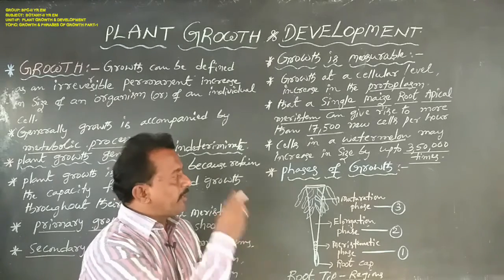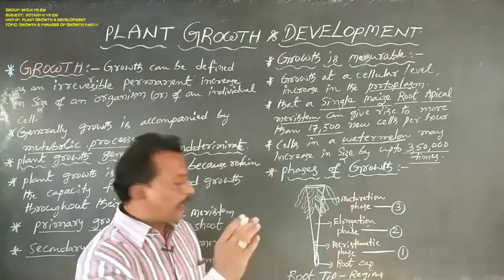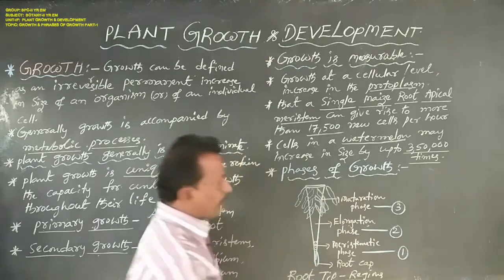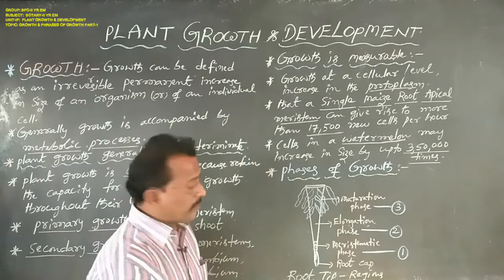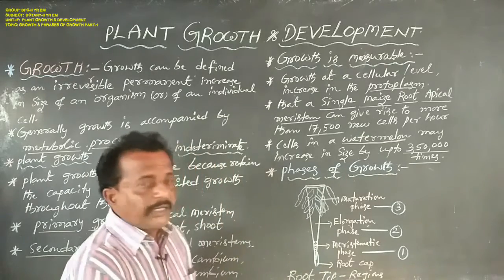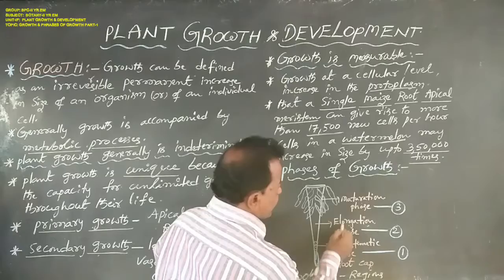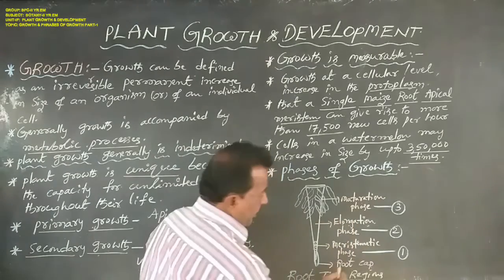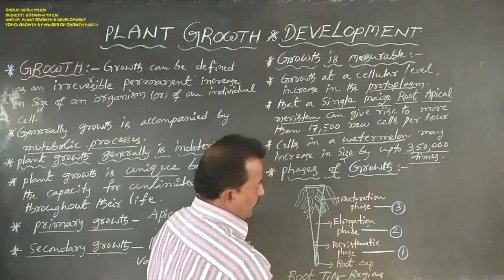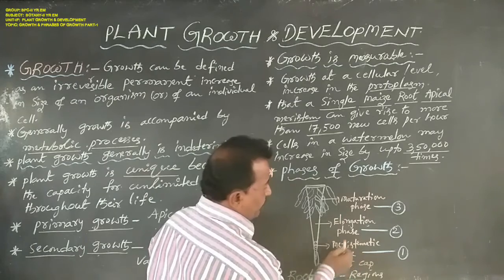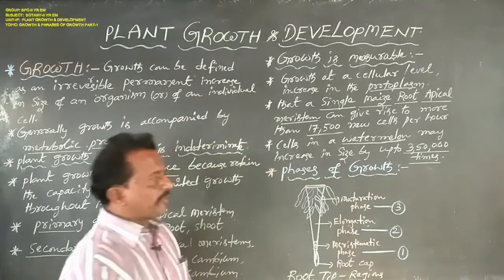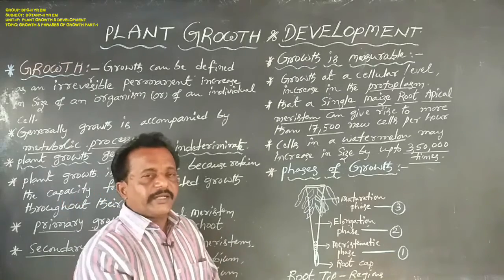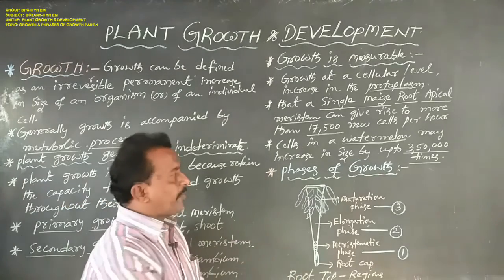In the diagram, the root tip regions are clearly shown. Root tip regions generally contain 4 regions: first the root cap region, second the meristematic region, third the elongation region, and fourth the maturation region. But here we observe only 3 phases of growth.